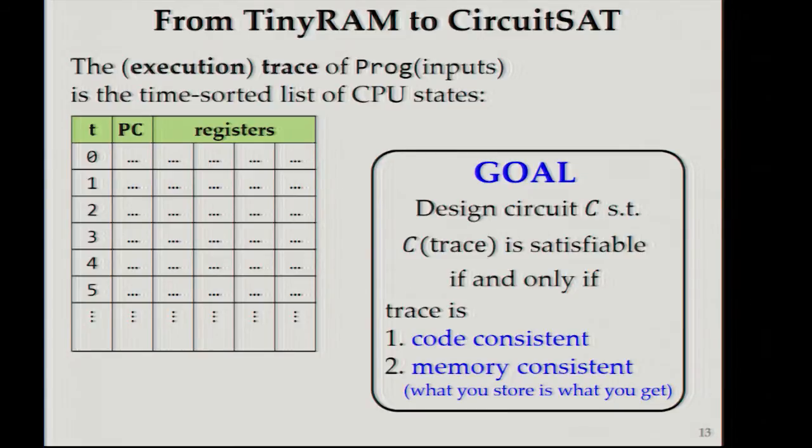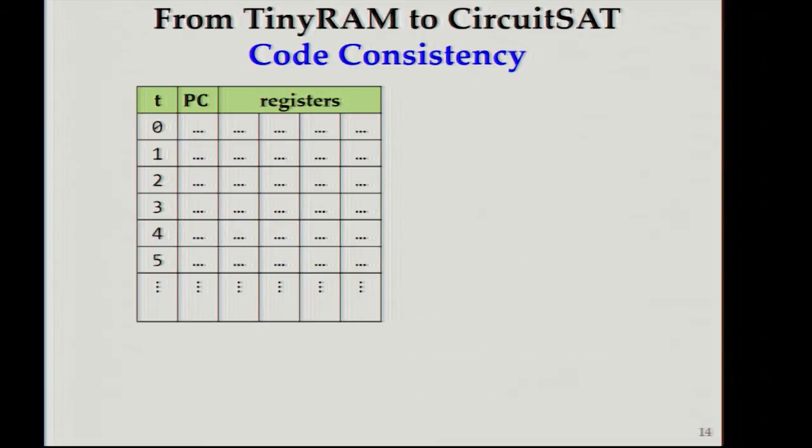And our goal is to design a circuit that checks if this trace is valid, meaning that it is code consistent, that instructions are executing according to the CPU specification, and that it is memory consistent, that from the perspective of the CPU, what you store in memory, which is not part of the trace, is what you get when you later load from it. So I would like to start by explaining code consistency, as from a conceptual perspective, it is a bit easier.